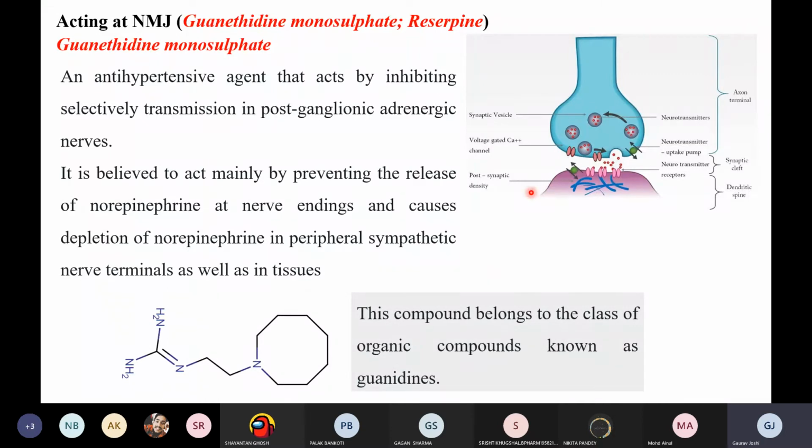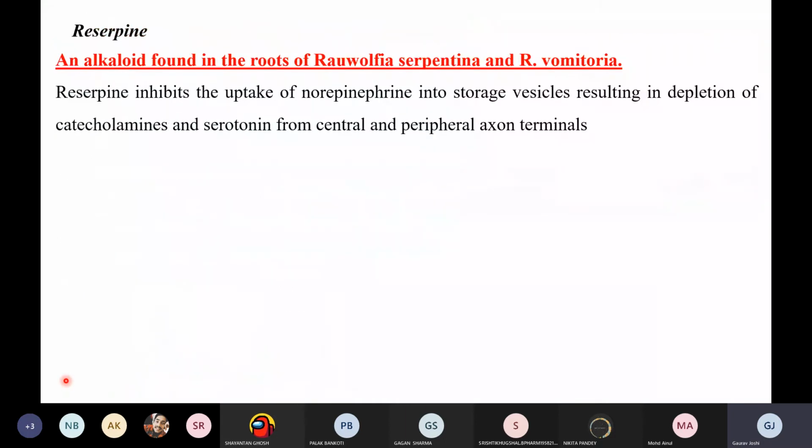So this is the structure of your guanethidine, right? Basically it's a guanidine type of molecule. See, we have a guanidine group, right? This is important. This is the molecular structure and it is used as an NMJ inhibitor, right? So this is the first molecule, and now the second molecule. This molecule is important and you may get a question in the GPAT from this.